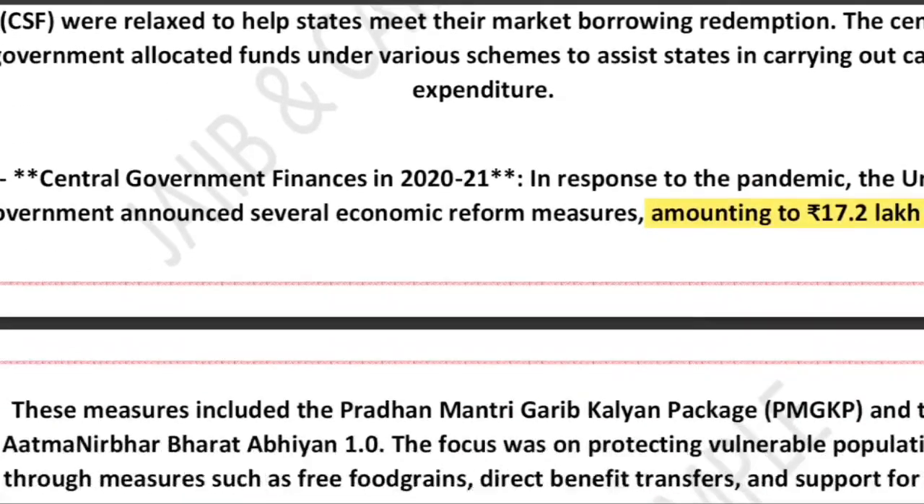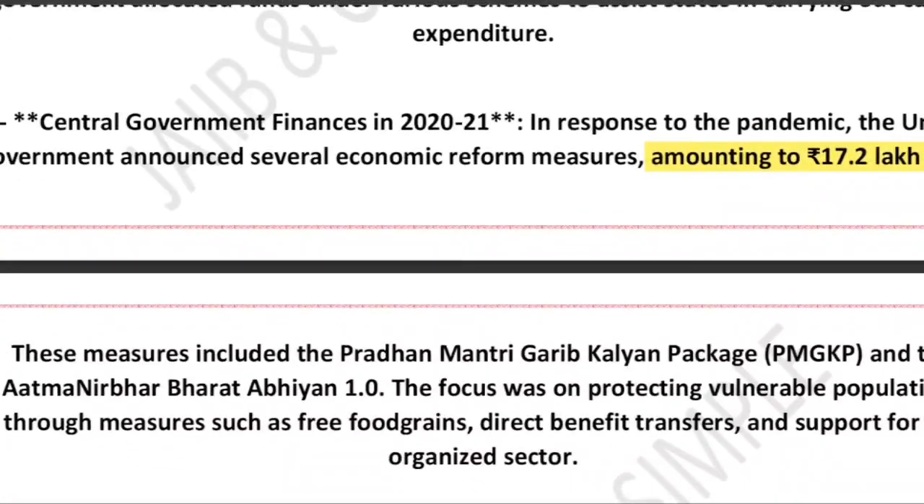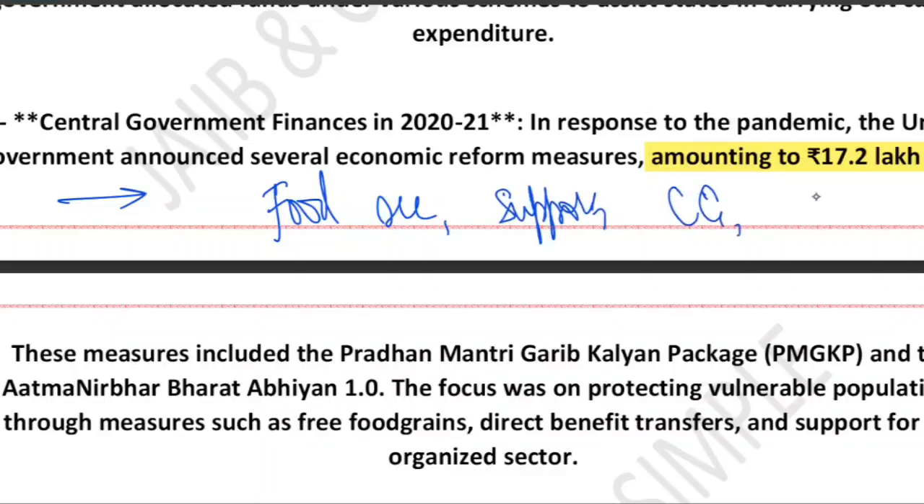So what was included under this? Food security, support for small businesses, healthcare spending, credit guarantee, direct benefit transfer, etc. All these things were part and parcel of this central government finance. These measures were aimed at protecting livelihood and business.